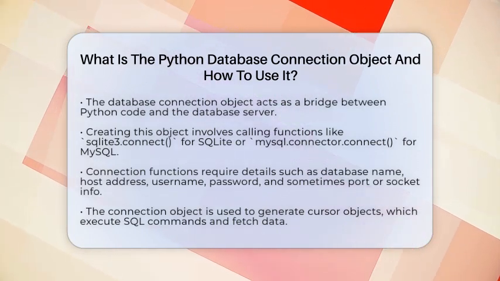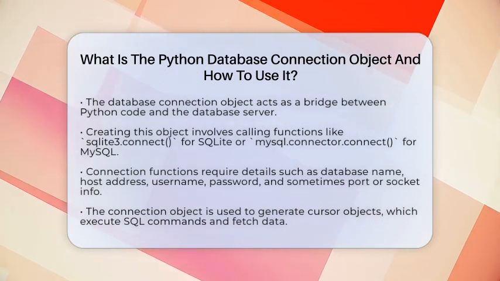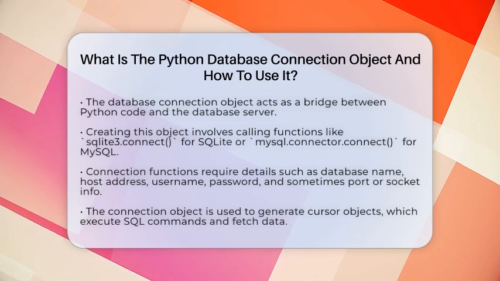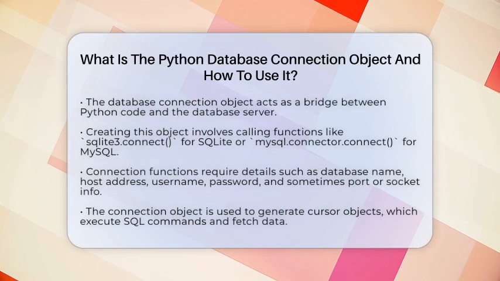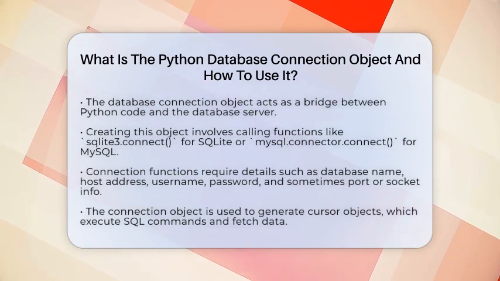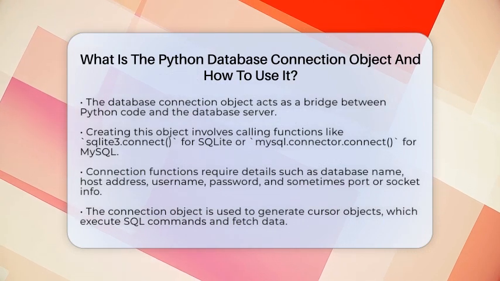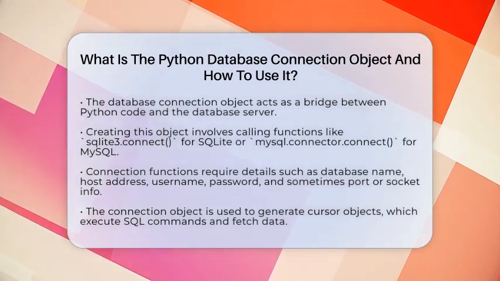When you create this object, you're opening a session that lets your application communicate with the database. In Python, you usually get this connection object by calling a function like connect from a database driver module. For example, if you're working with a SQLite database, you use sqlite3.connect. If you're connecting to a MySQL database, you might use mysql.connector.connect.